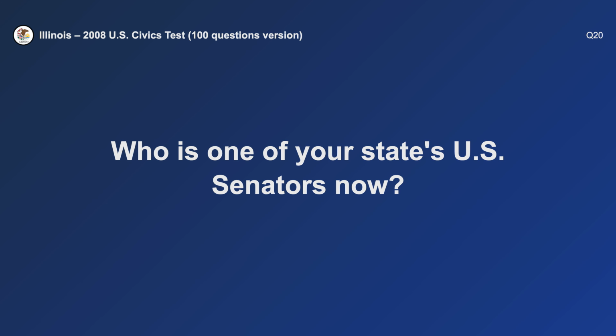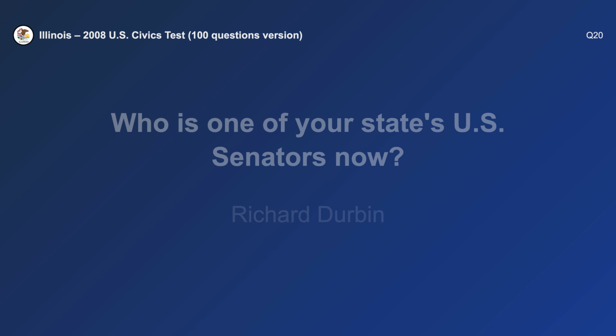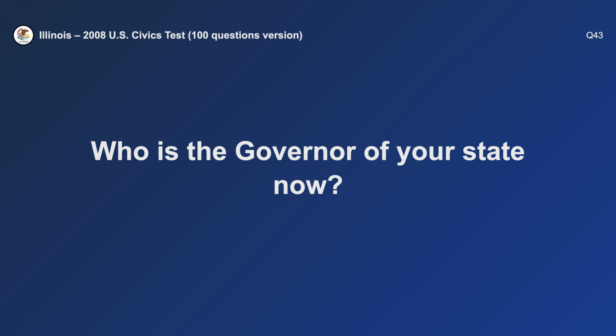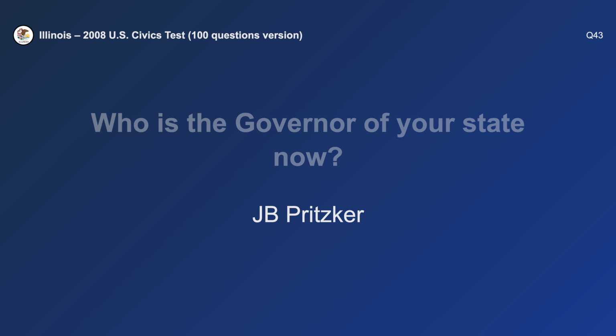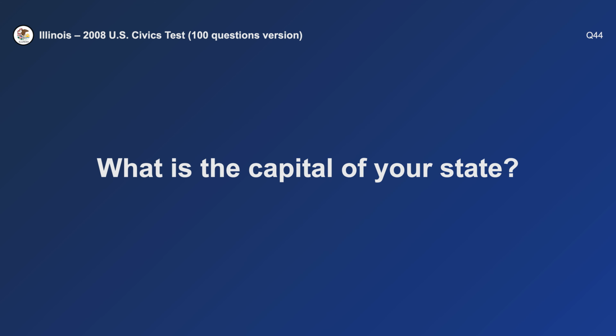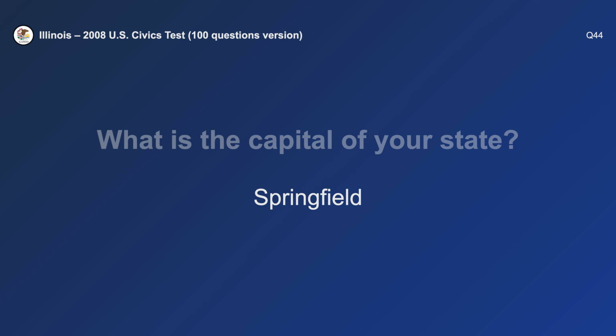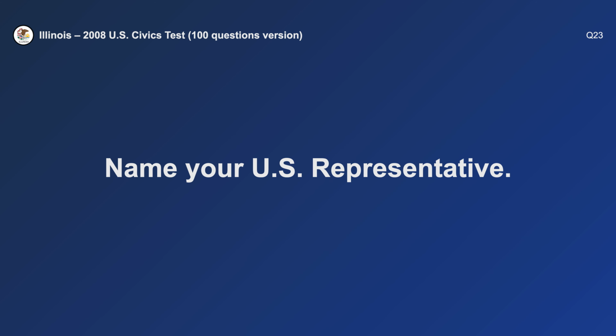Who is one of your state's U.S. senators now? Richard Durbin. Who is the governor of your state now? J.B. Pritzker. What is the capital of your state? Springfield. Name your U.S. representative.